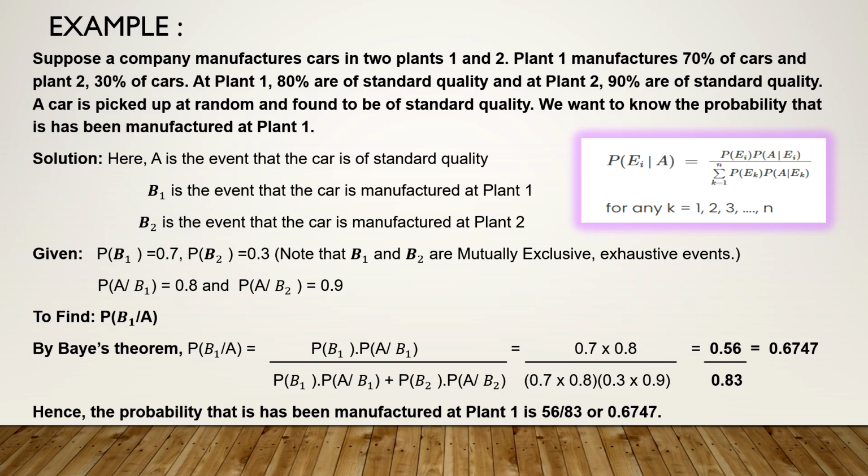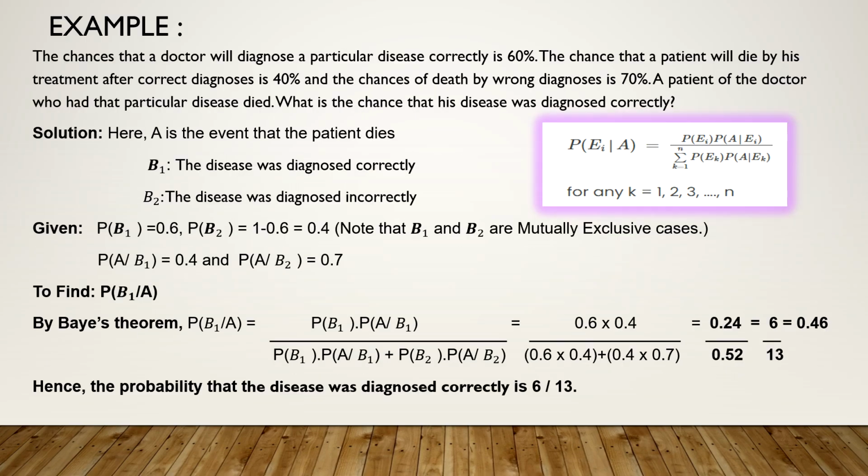P of B1 given A will be equal to, by Bayes theorem, P of B1 into P of A given B1 upon the total of all such cases, means P of B1 into P of A given B1 plus P of B2 into P of A given B2. Put the probabilities, the answer is 56 by 83 or 0.6747. Hence the probability that it was manufactured at plant 1 is 0.6747.